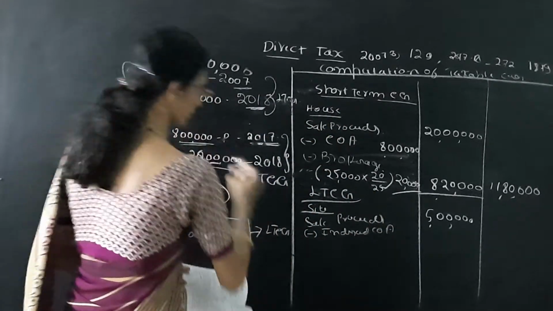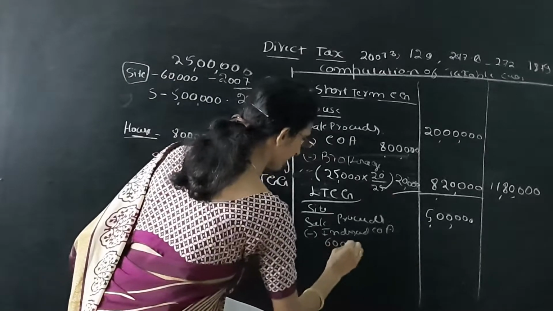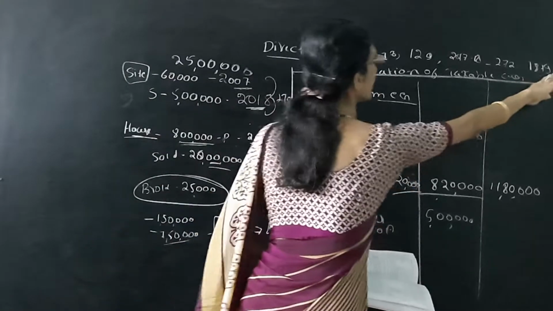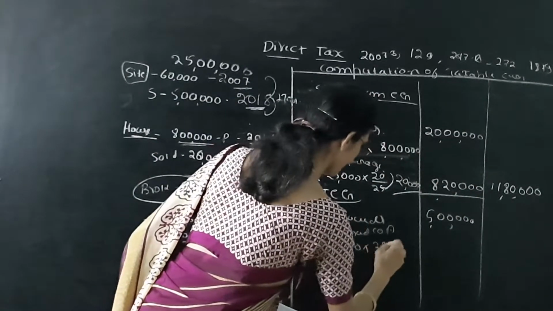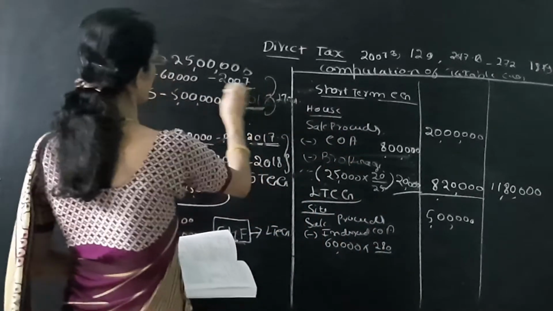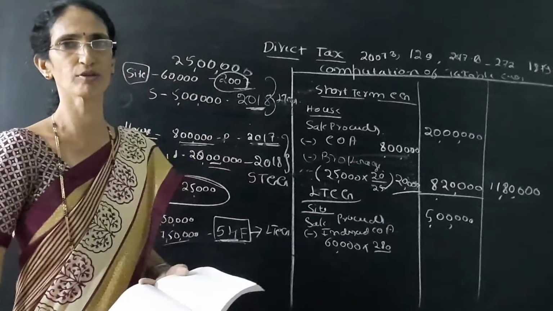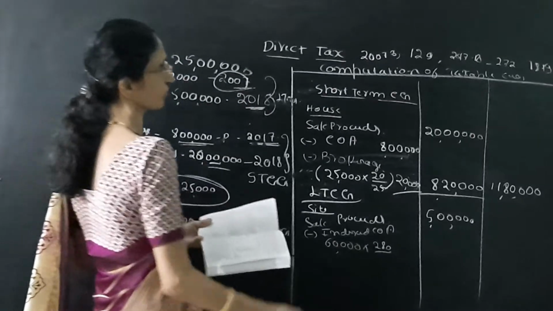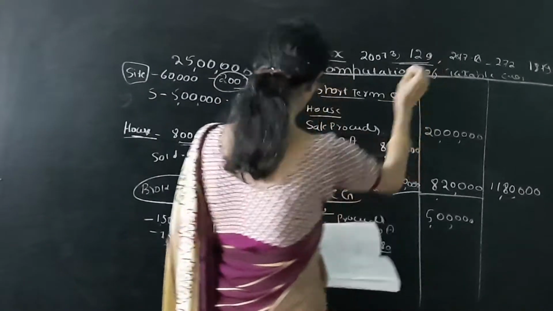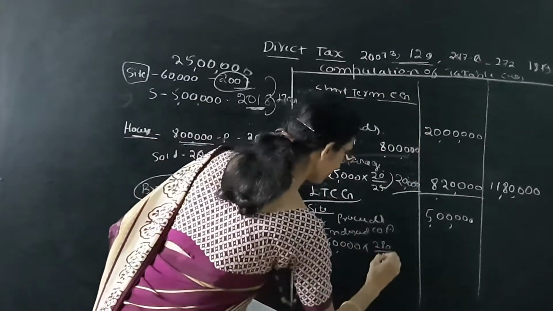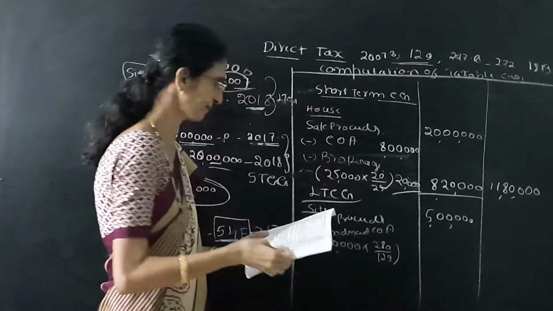Cost of acquisition is 60,000, sold in 2018-19, that is 280, purchased in 2007, so we take the CII of 2007-8, which is 129.